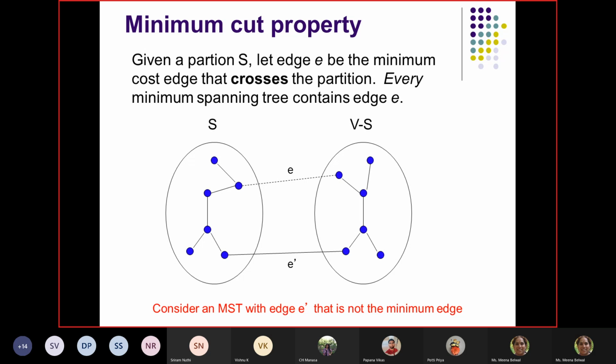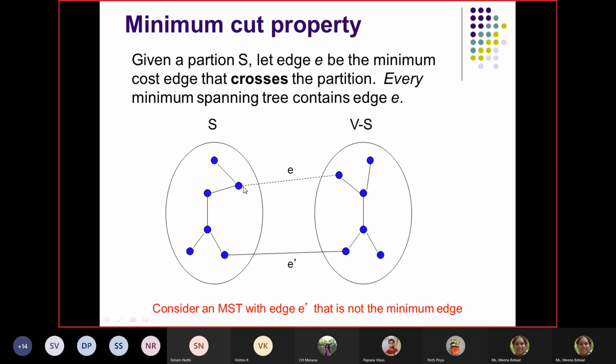Now how do we prove it? Typically we want to prove that a minimum spanning tree will always contain the edge that crosses the cut and has minimum weight. To prove this, again we prove it by contradiction. We assume that there are various edges.